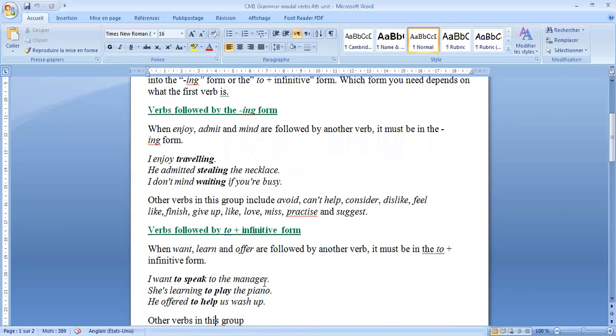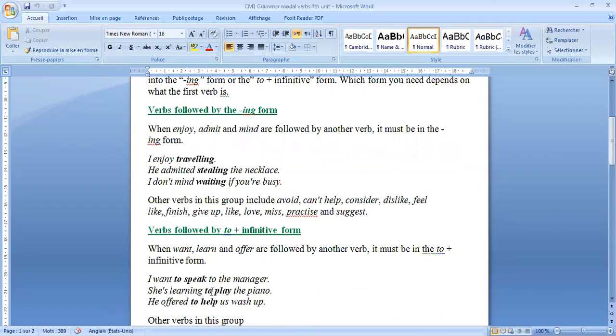Now, for verbs followed by to plus infinitive form. When want, learn, and offer are followed by another verb, it must be in the to plus infinitive form. I want to speak to the manager. So here want is followed by to plus infinitive.